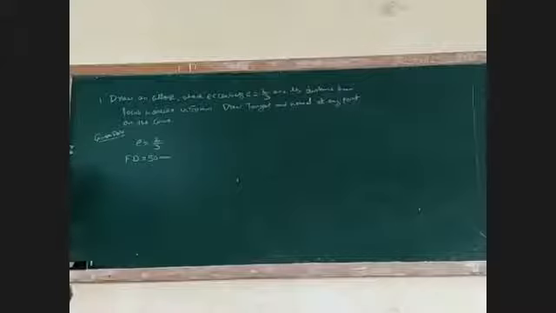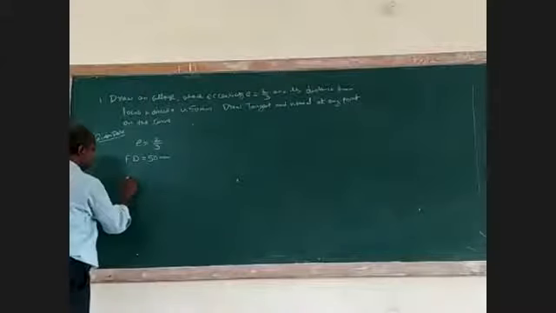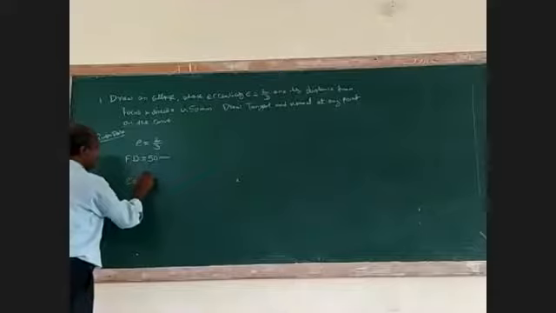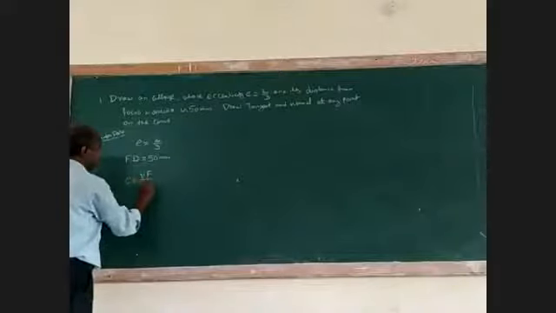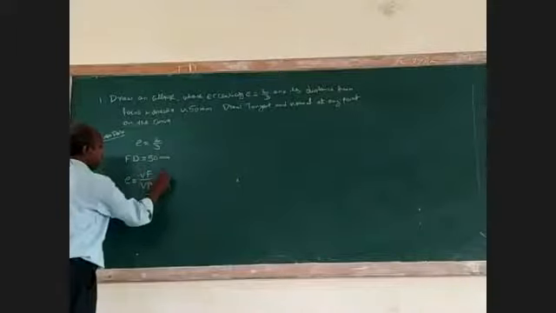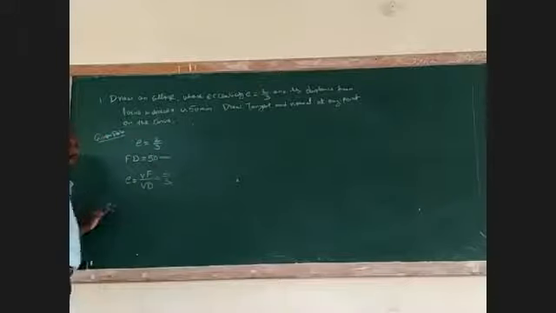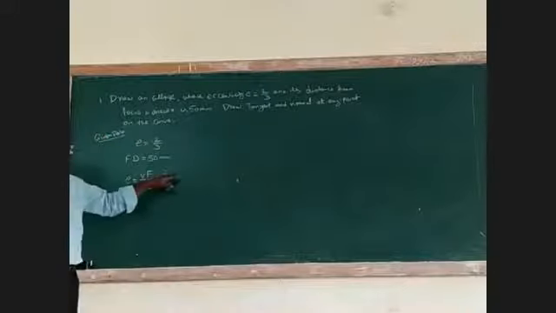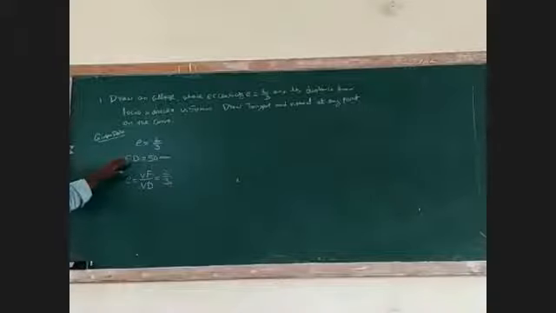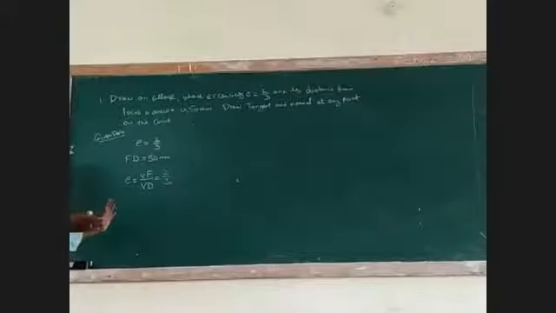But we know the formula e equal to VF by VD, which is 2 by 3. Here they give the total distance from focus to directrix.